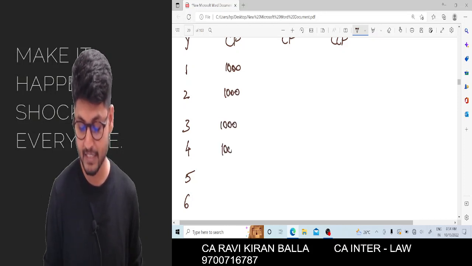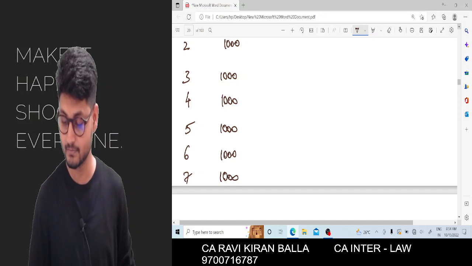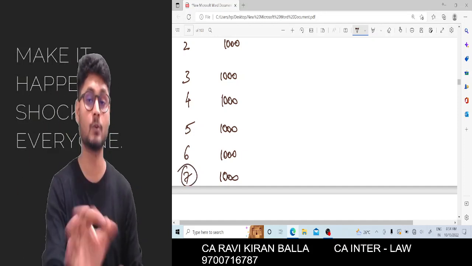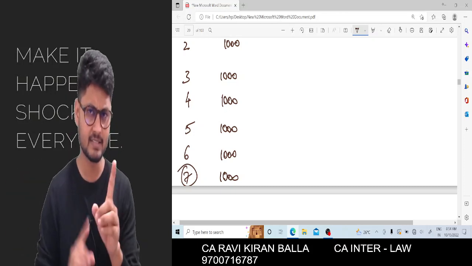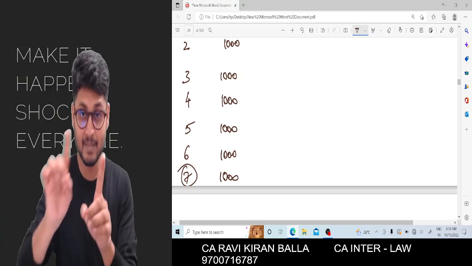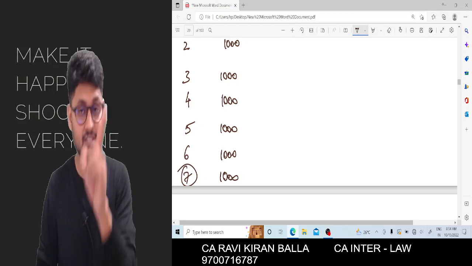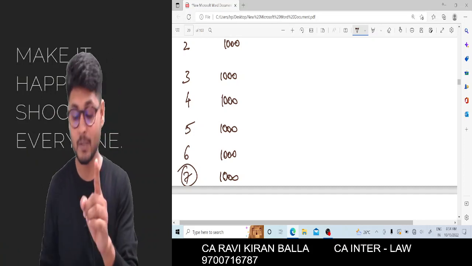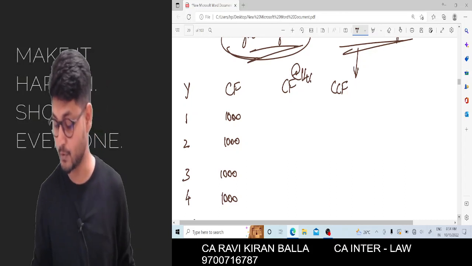Observe the formula very carefully. A simple thing, I am just adding. Now you tell me one thing. In the 7th year, I am depositing 1000 rupees. On the first day or last day? It is on the first day, and I am calculating the figure on the last day. So if I deposit 1000 rupees on the first day of the 7th year, what is the value of the 1000 at the end of the 7th year? In that example, it is at 14%, if you remember.